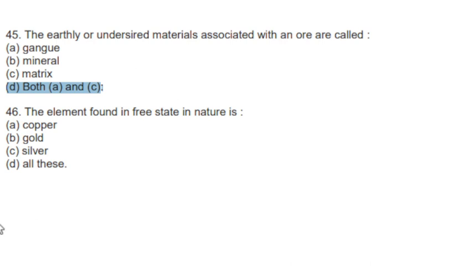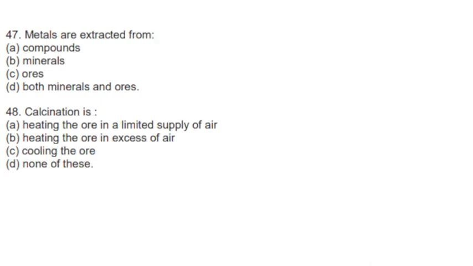Next question. The element found in free state in nature is, so copper, gold, silver. Option D is correct. All of these elements are found in free state. Next question. Metals are extracted from, so they are extracted from ores. Option C is correct. Next, calcination is a process of heating the ore in a limited supply of air. Option A is correct.